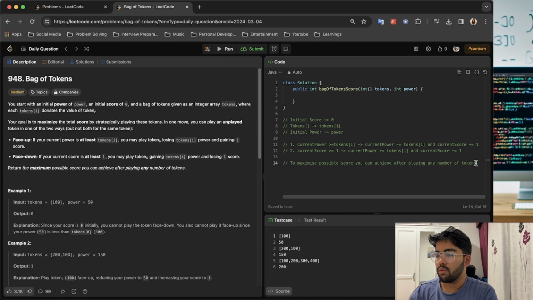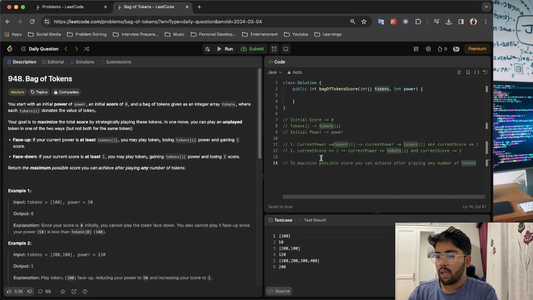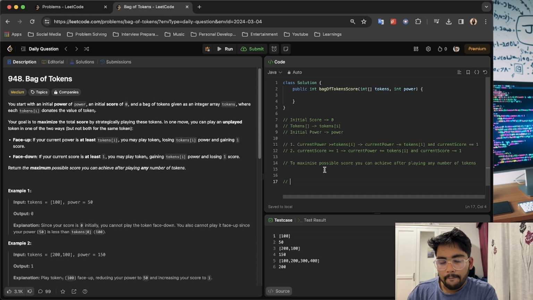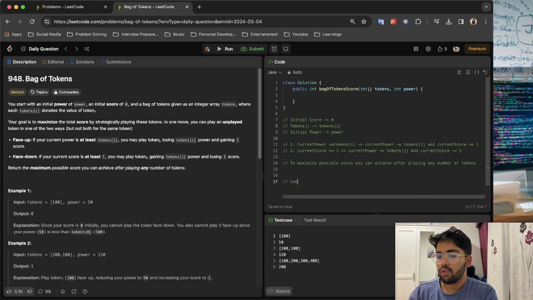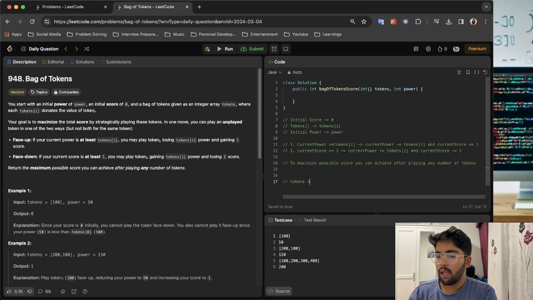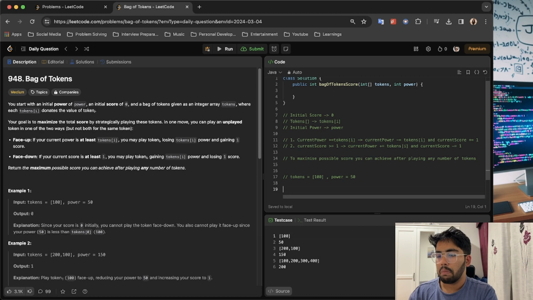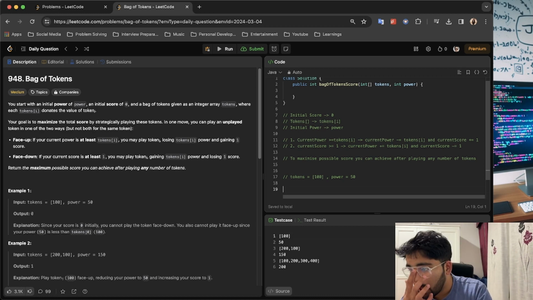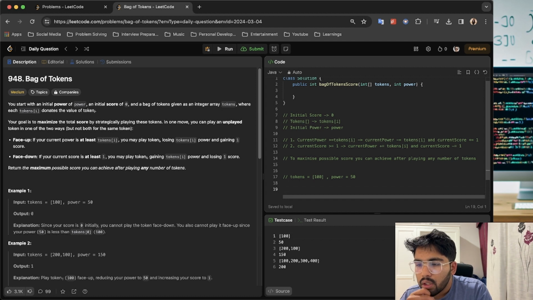Now we know what we want to do and what the given inputs are. Now let's actually see the examples. We are given an example in which the tokens array is 100 and power is 50.